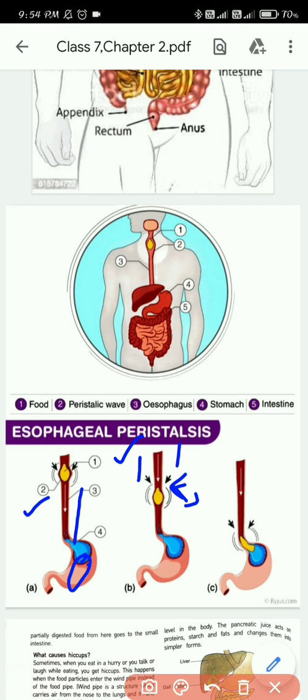So like that, after the food reaches the stomach, the esophagus comes back to its original shape. That wavy movement is known as the peristalsis movement, and it helps in moving the food to the stomach.